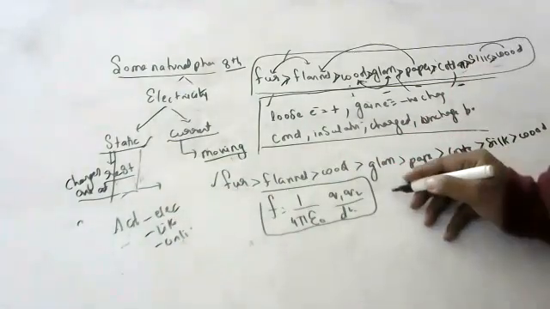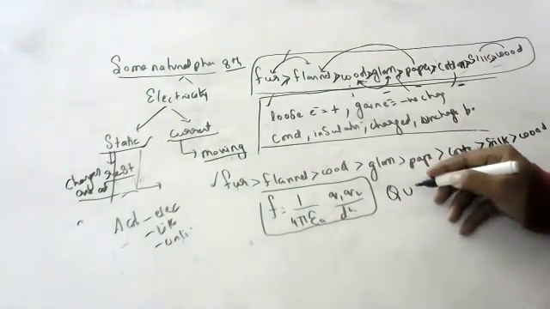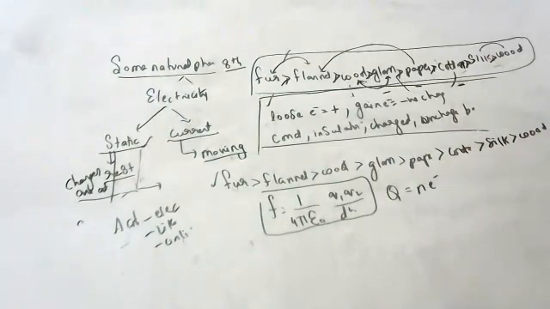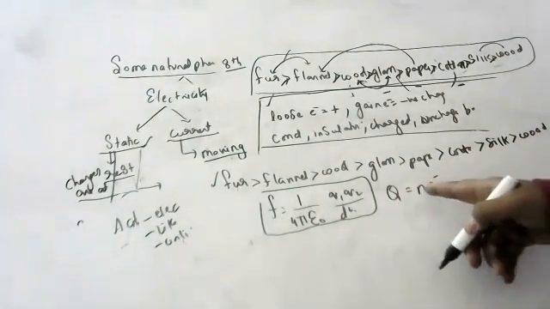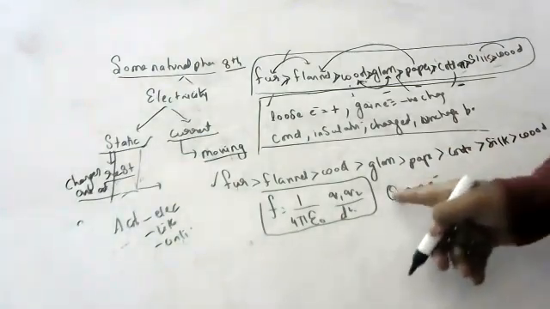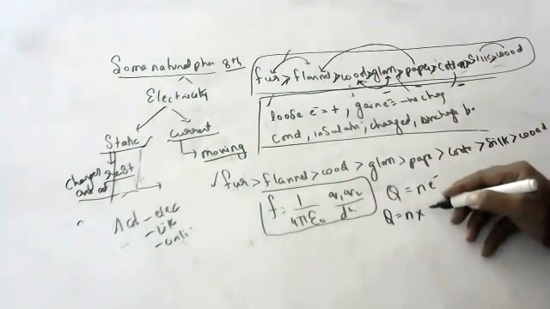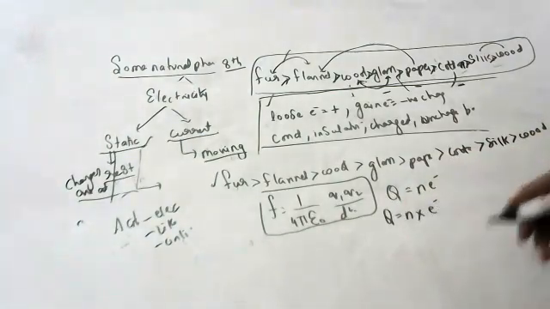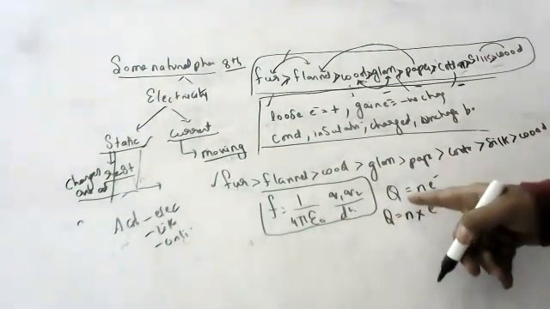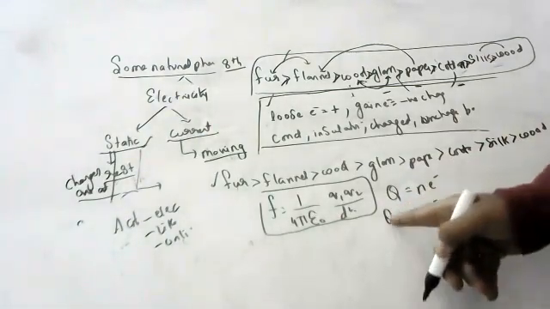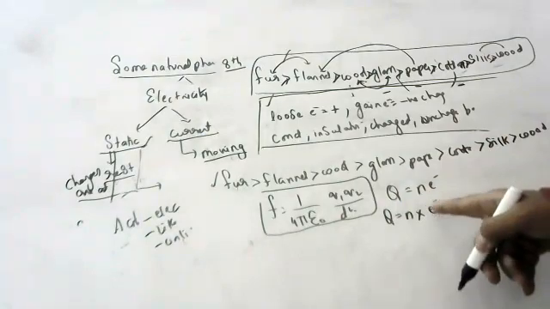Apart from that, Q is also equal to Ne. This is the formula for charge. Did I tell you this formula anytime in the chapter? Yes sir. Q is equal to Ne means charge is equal to number of electrons into charge of electron.